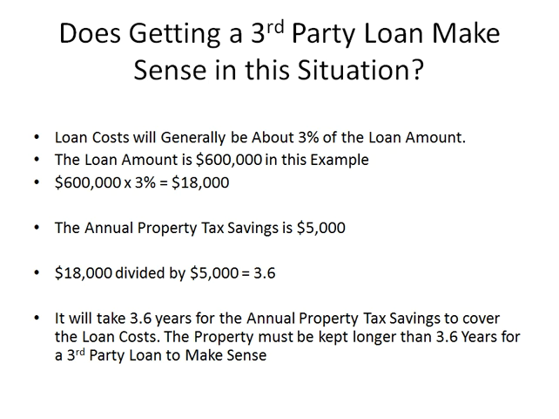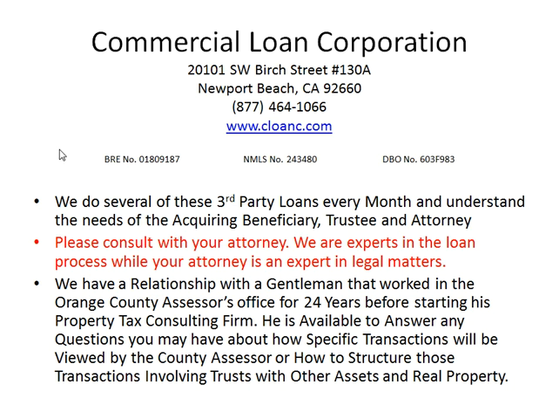So the bottom line is, it does make sense to get a third-party loan and keep the parents' low Prop 13 tax base if the acquiring beneficiary keeps a property longer than 3.6 years. If the acquiring beneficiary is not going to keep the property longer than 3.6 years, it probably doesn't make sense to do the loan.